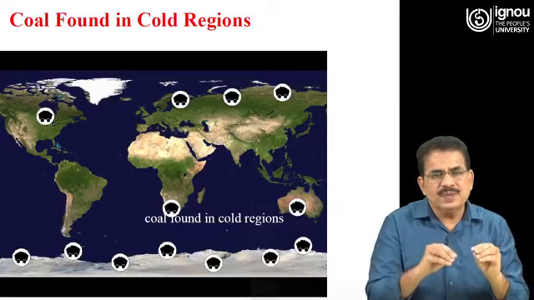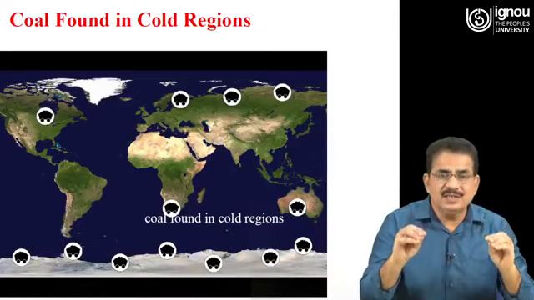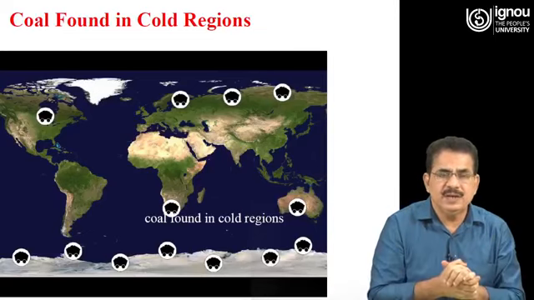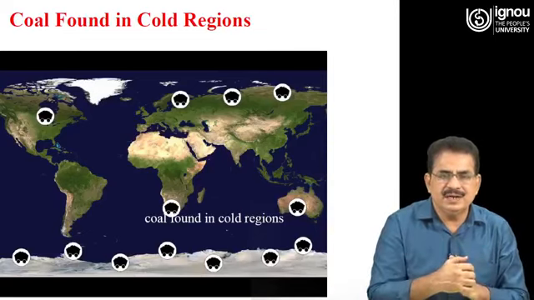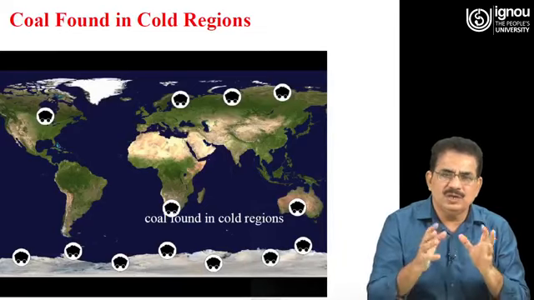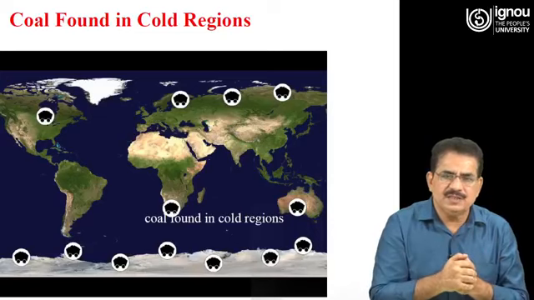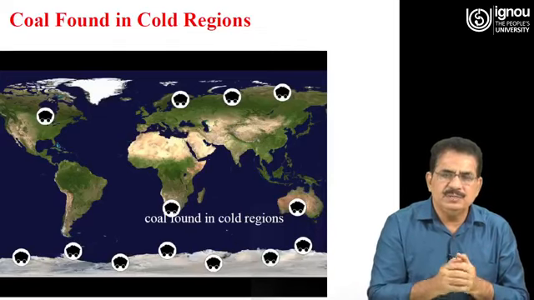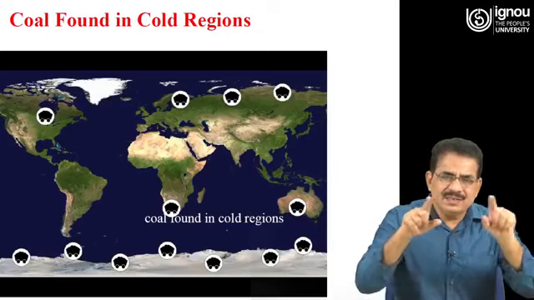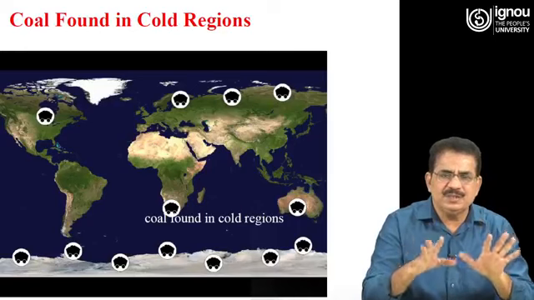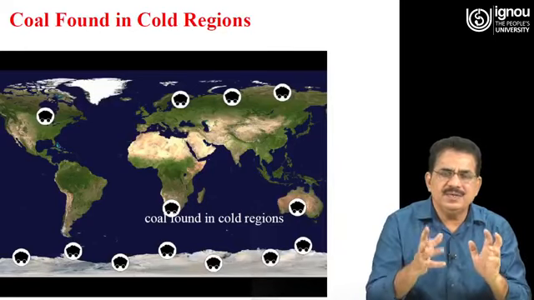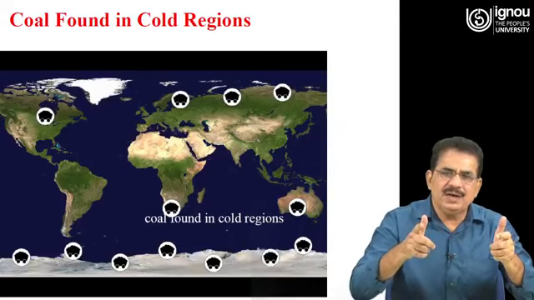the coal is found in different colder regions. These locations are in colder regions basically. If you see here, in Antarctica and in the northern part of the world, coal is found. In the southern part of Africa and in Australia also, bituminous coal is found. So, it suggests that these colder regions at present were earlier not in these locations, and that they were in tropical regions.